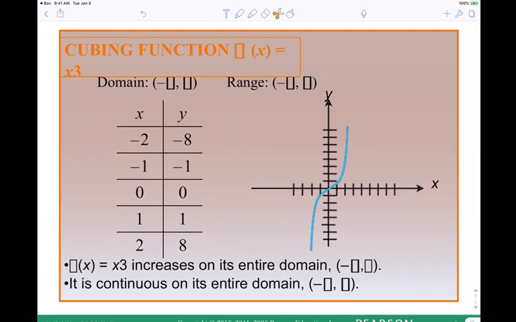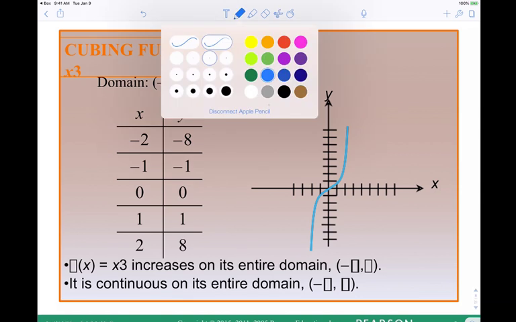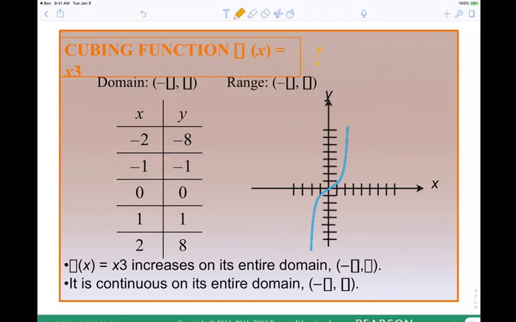Again, negative infinity to infinity for the domain and range. This is the cubic function. We have f of x, and this is going to be x to the power 3. Can y'all see that at all? So these are all basic functions that we're going to be working with. Notice the first one was f of x equals x to the power of 1. Then we looked at x squared. Now we're looking at x cubed.